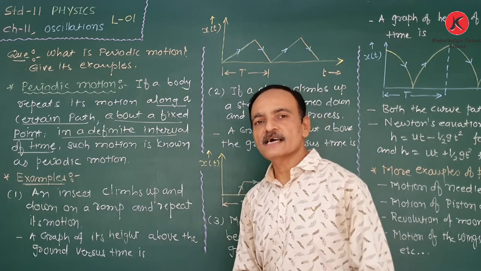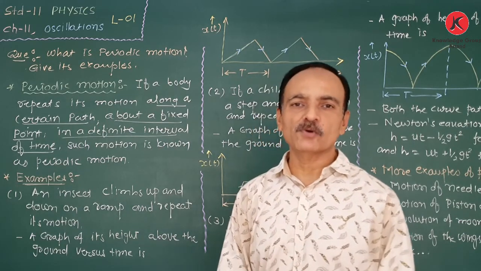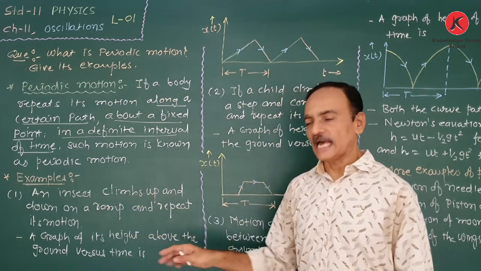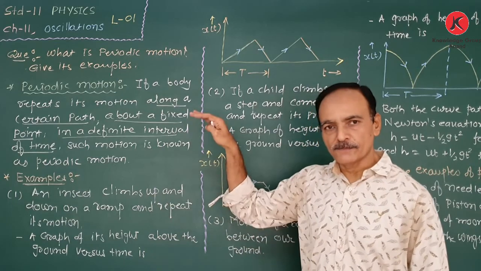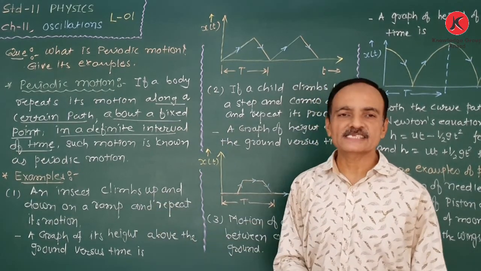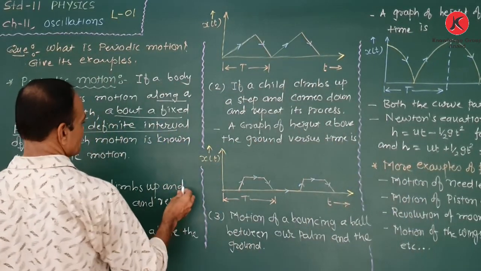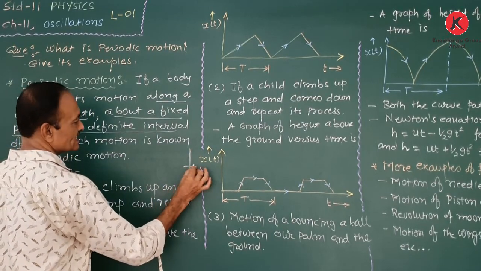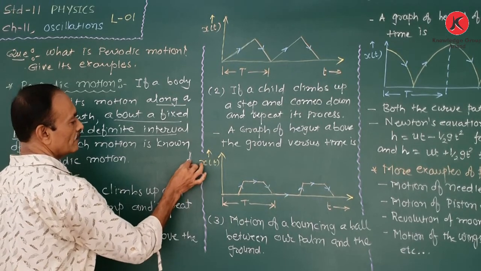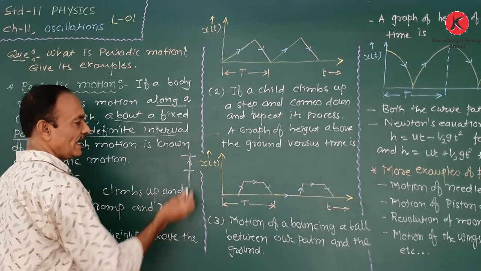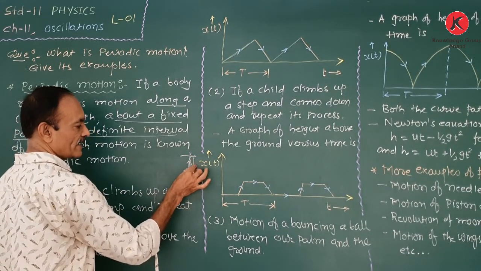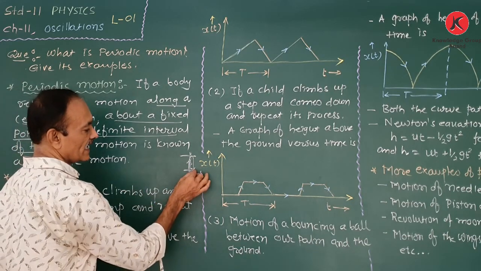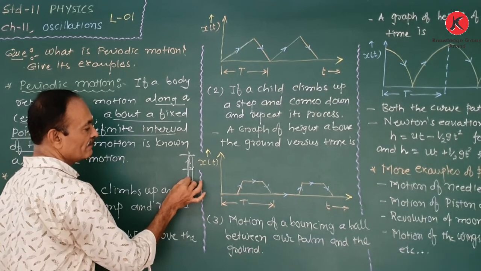Now, the other examples given in our NCERT book: one is that an insect climbs up and down on a limb and repeats its motion. One insect moves up and down on a limb. So initially the insect is here, climbs up, goes to a certain point and again returns back towards its initial position. Again going down, again moves up.